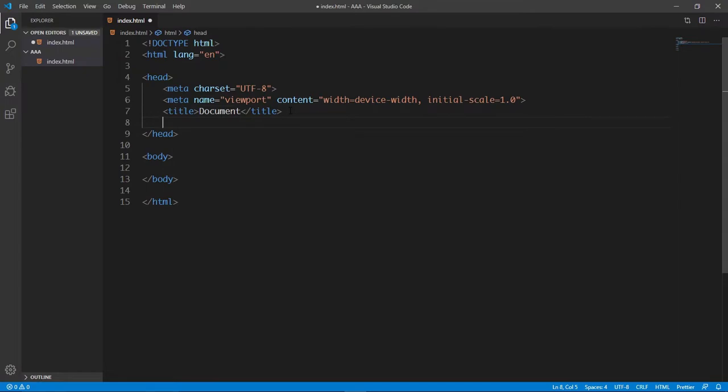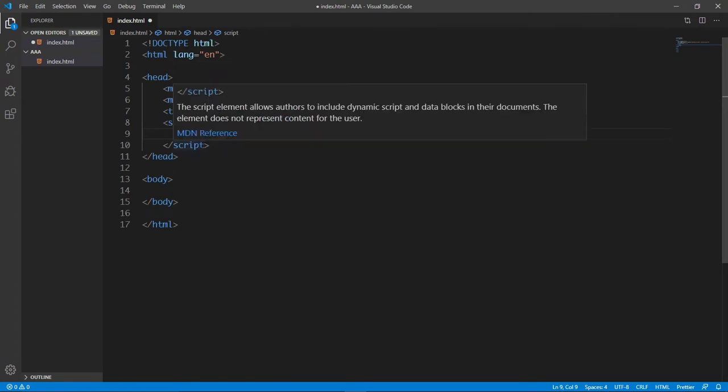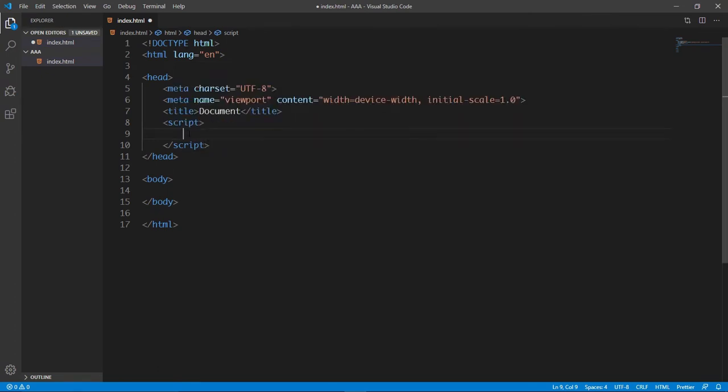Now to embed JavaScript code in an HTML document, we are going to be using the script tag, or if you like, the script element, which is basically made up of an opening script tag and then a closing script tag. Now in between our opening script tag and also the closing script tag, we can basically write any valid JavaScript code here. Since we have not learned any JavaScript code, I'm not going to do anything fancy here. Let's just do an alert. In case you don't know what an alert is, don't worry at all. We are going to cover all these things later. So we are going to have alert.